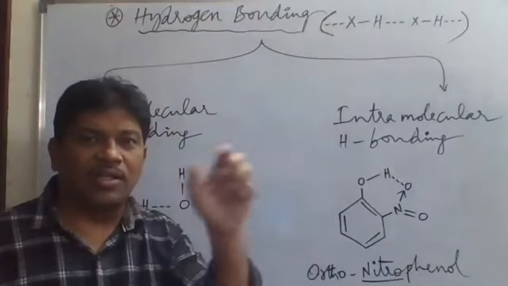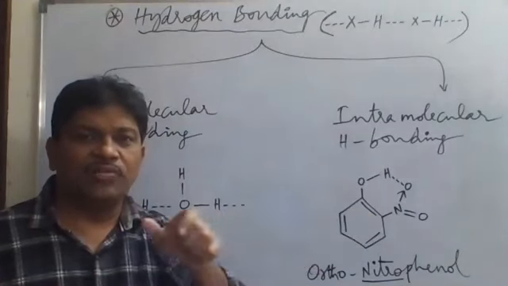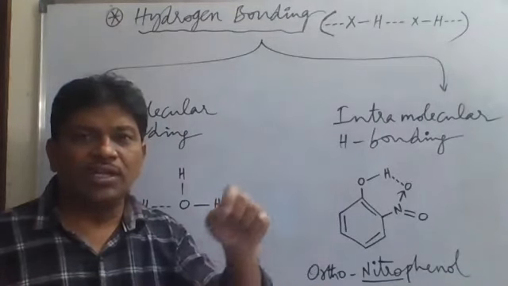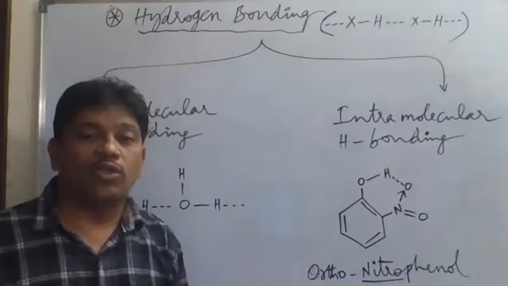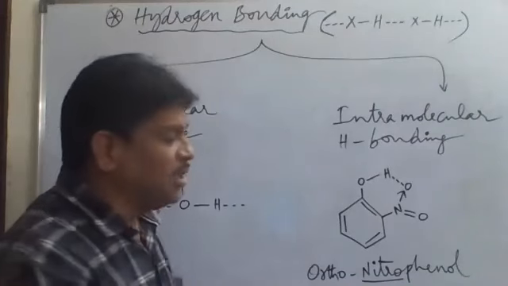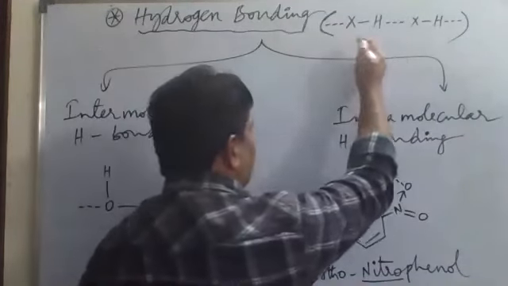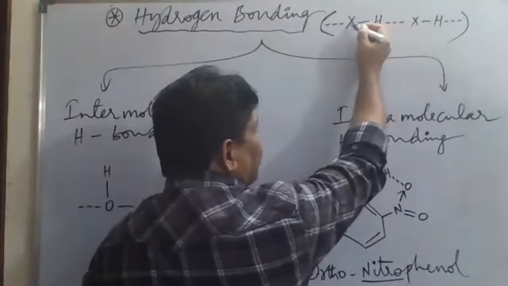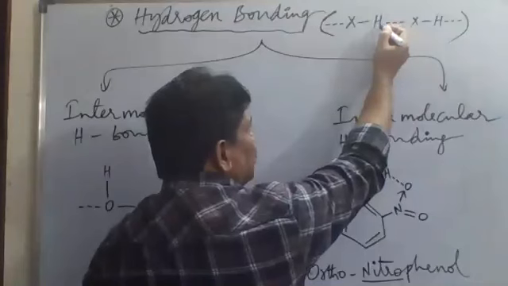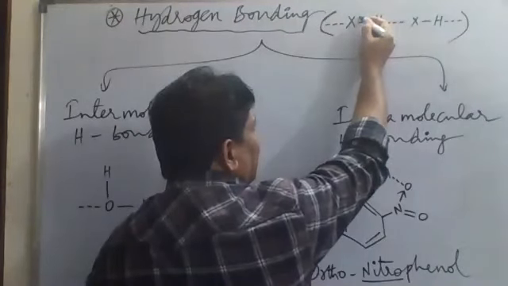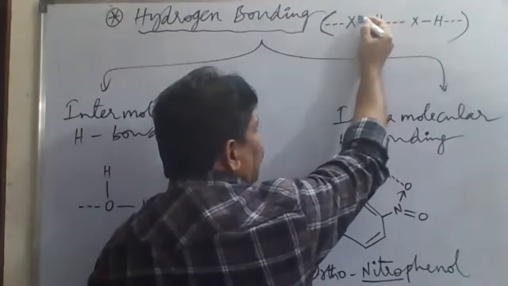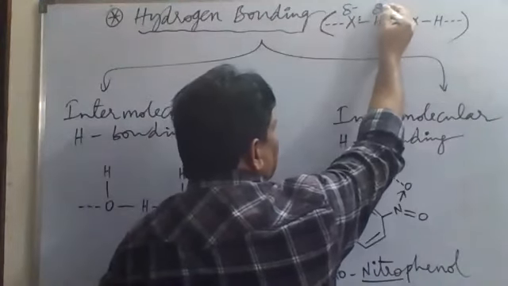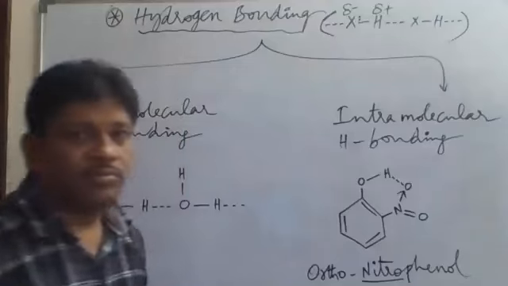Between an HF molecule and another HF molecule, there is a weak electrostatic attractive force between the hydrogen and the fluorine. So this is hydrogen bonding. Now in an HX molecule, the halogen is more electronegative than hydrogen, right? So the electron pair of this bond will be close to the halogen. So the halogen gets a partial negative charge, and hydrogen gets a partial positive charge.